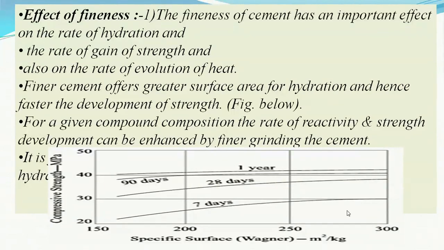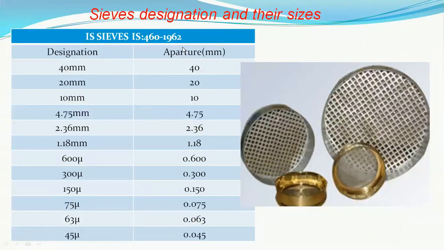So the finer the cement, the higher the rate of gain of strength, and the higher the rate of evolution of heat due to the exothermic reaction. As I have told, more surface area is available for the hydration, and therefore the development of strength is faster. So these are the properties of finer cement.